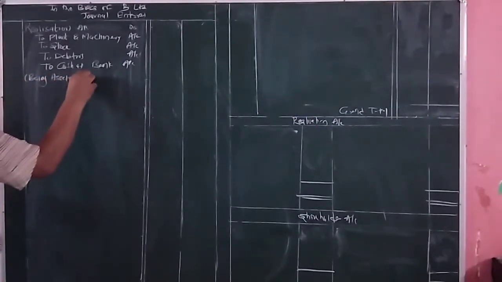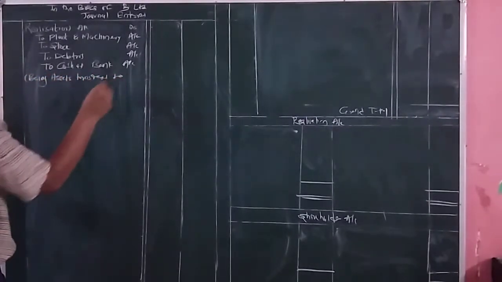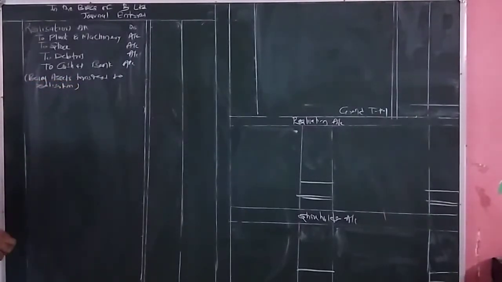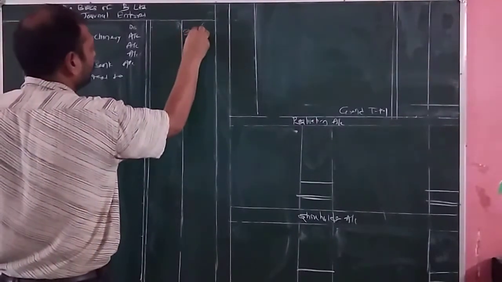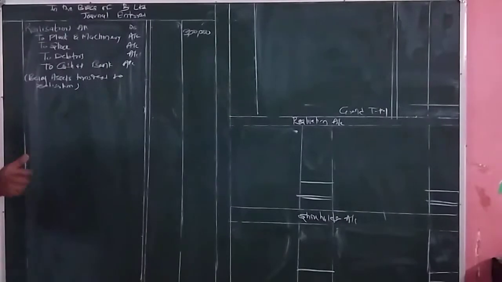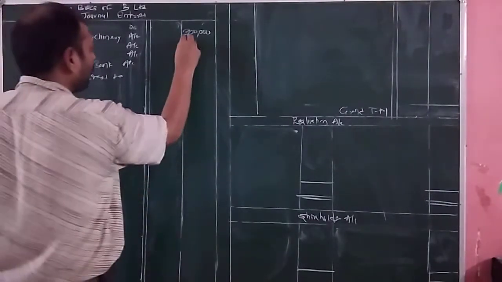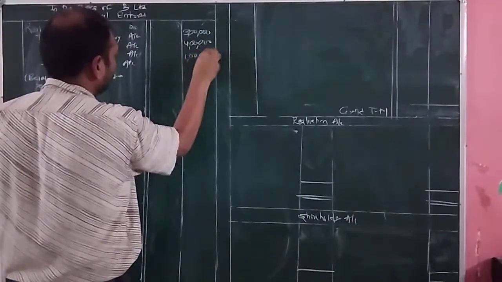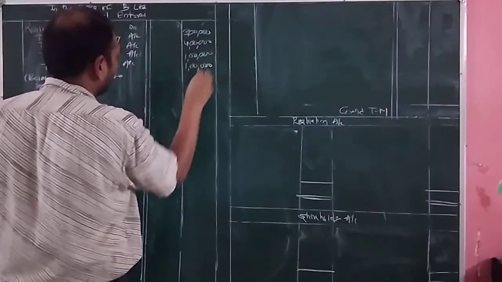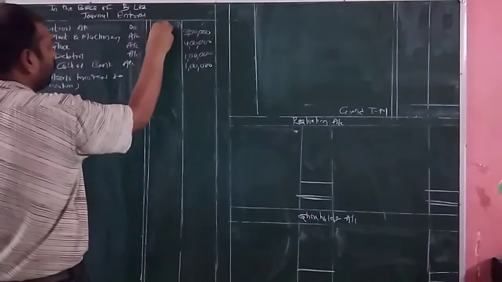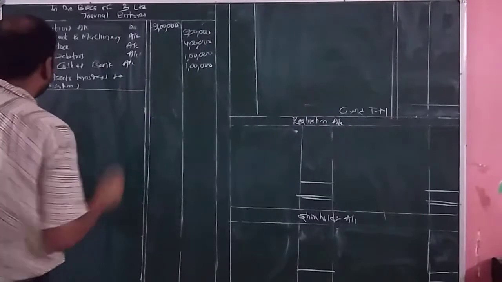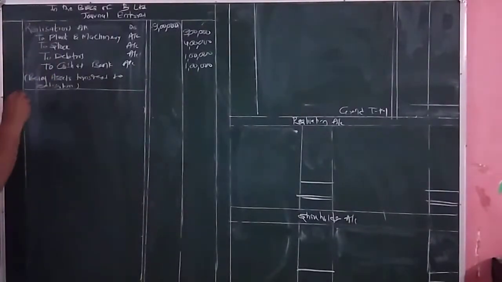Being assets transferred to realization. The amount of plant and machinery is equal to how much? 3 lakh rupees. Next is stock. Stock amounted to 4 lakh rupees. Debtors amounted to 1 lakh rupees, and cash at bank amounted to 1 lakh. Total is equal to how much? 9 lakh rupees.